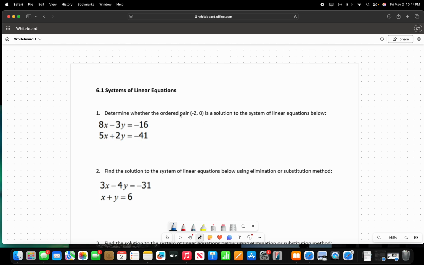Since it's already given us a point, we're going to find out if this is a solution to both of these or not. In order to do that, we're going to look at our ordered pair and label our x's and our y's.